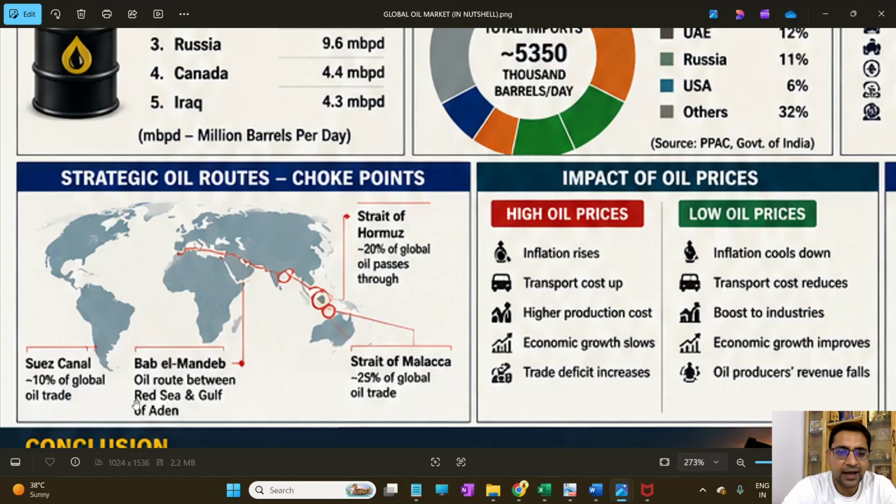In the Suez Canal, 10% of global oil trade happens. Bab el Mandeb is also an oil route between the Red Sea and the Gulf of Aden, and the Strait of Malacca sends around 25% of global oil trade. So if we want to secure the global supply line of oil, we need to secure all these 4 places throughout the world.